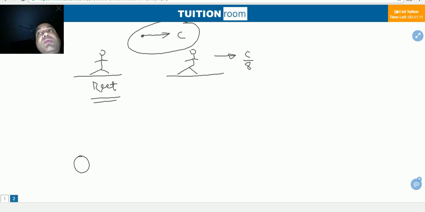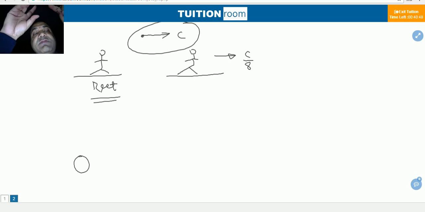Whenever we see a photon moving, the photon always moves with the speed of light, and the speed of the photon will not depend on the observer, whether the observer is at rest or moving.